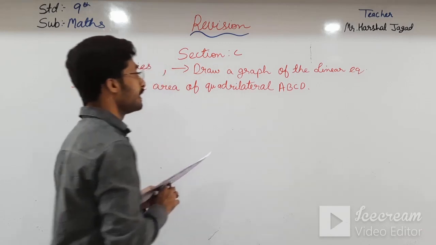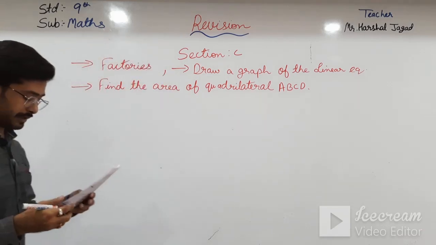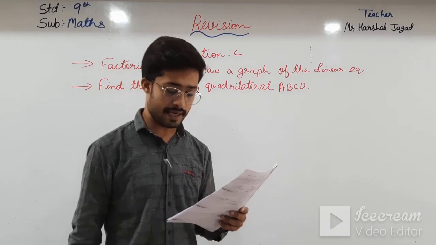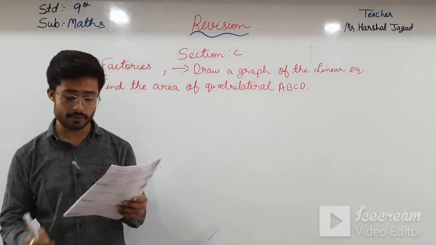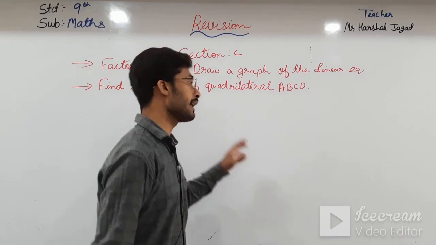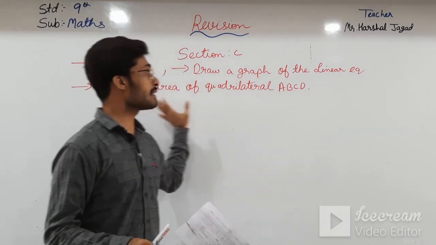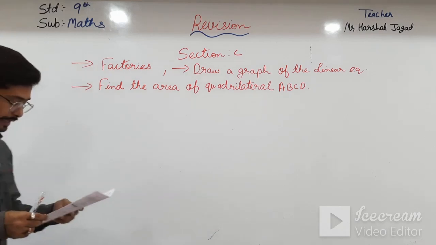Here the values will be given: AB is equal to this, BC is equal to this, CD is equal to this, DA is equal to this, and AC is equal to this, and you have to find the area of quadrilateral ABCD. This is there in section C.